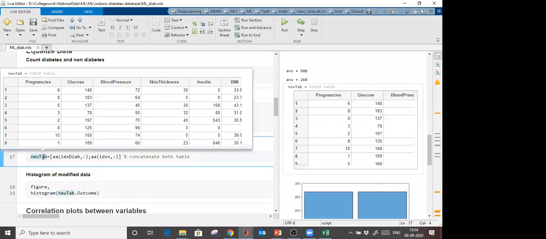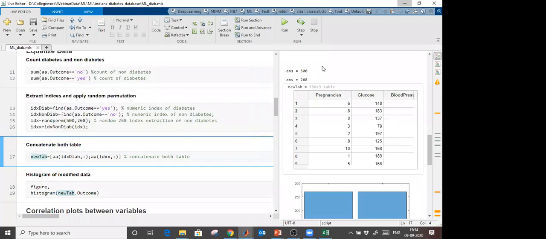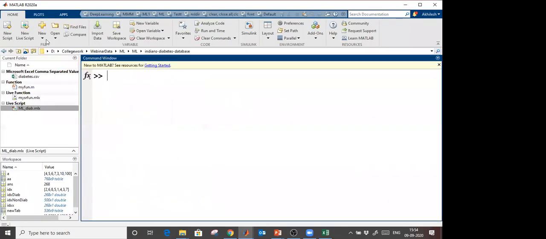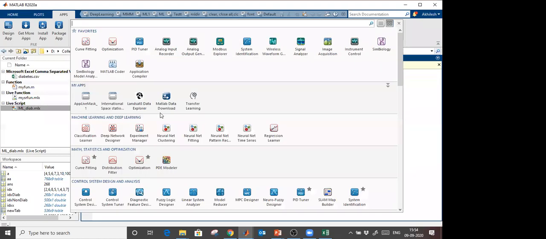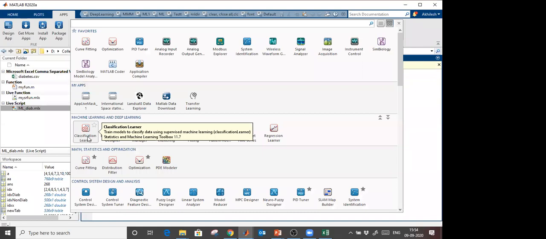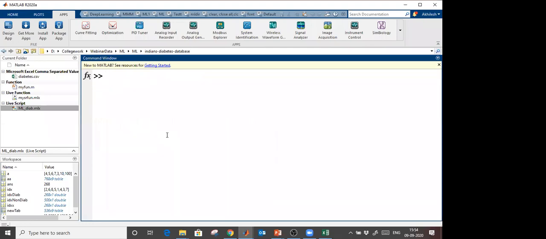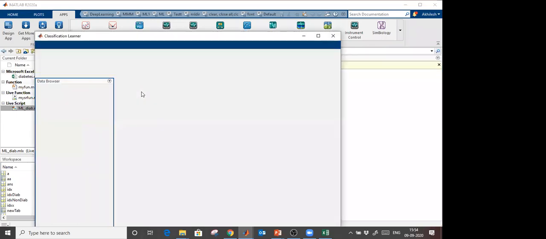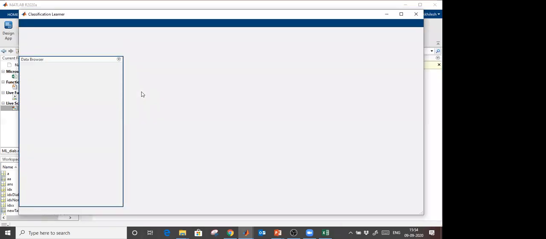The next step is choosing the best algorithm for our data. What will be the best algorithm for our data? To do this, go to the Apps tab. This is the machine and deep learning part, and this is classification, yes or no. So I am going to choose this Classification Learner. A new window will open, and we can use the Classification Learner to select the best model.